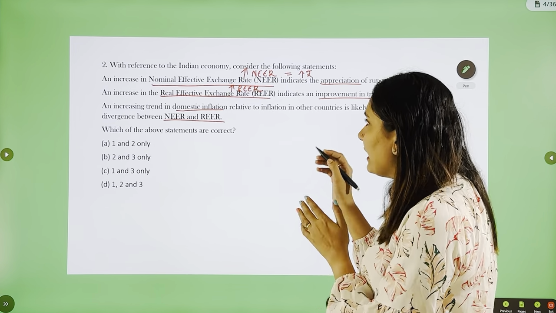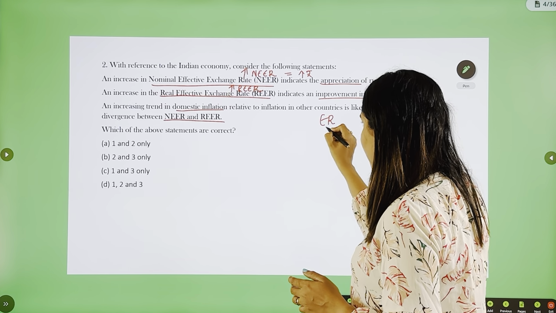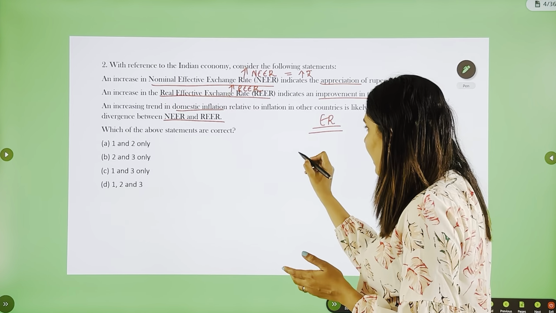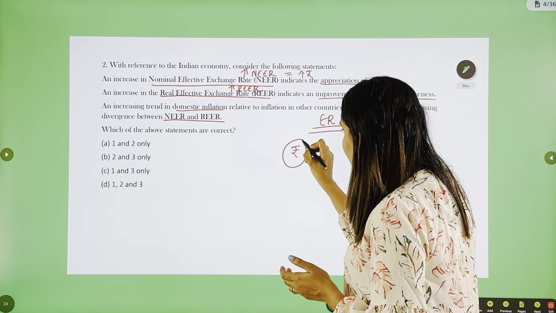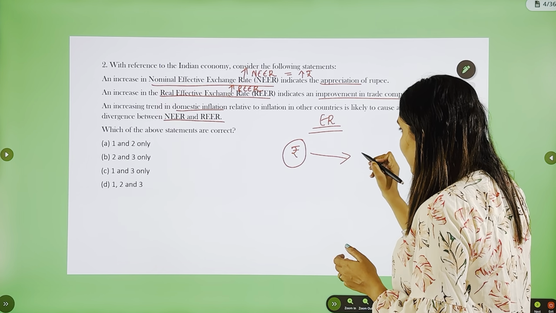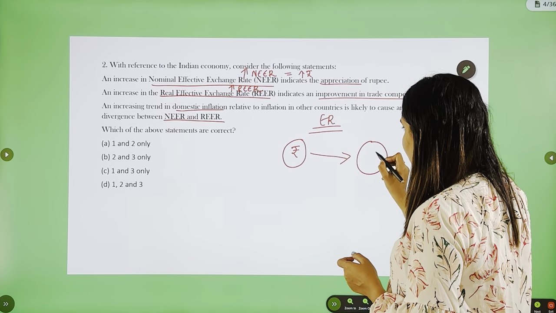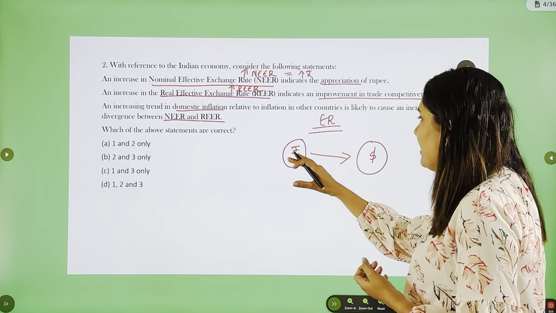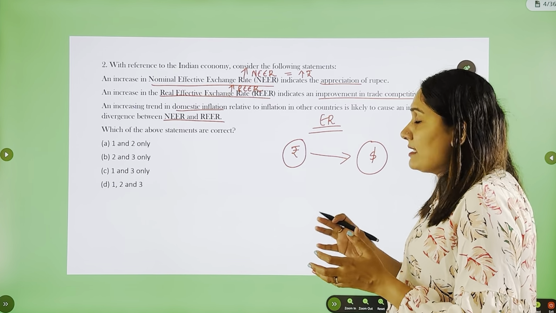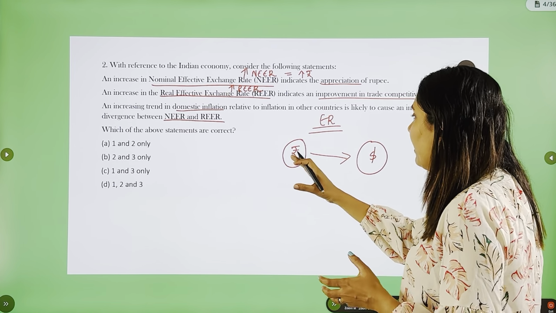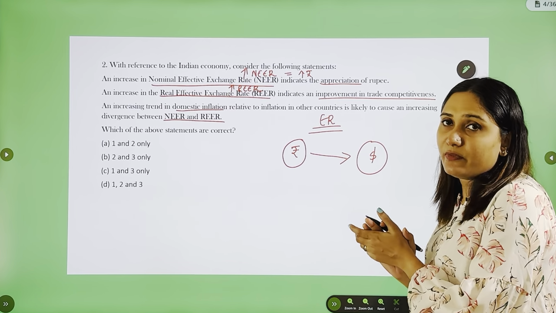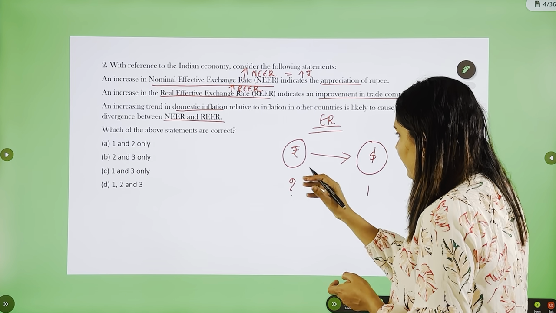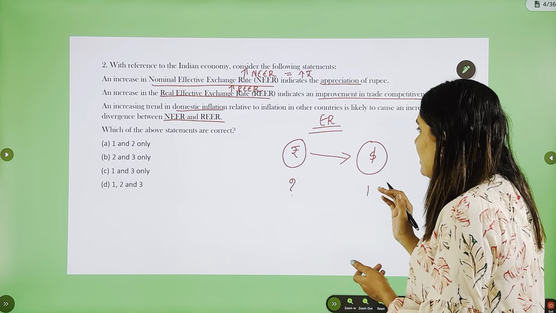Before we discuss NEER and REER, let's quickly see what is an exchange rate. Exchange rate means the rate at which your domestic currency, so in case of India, it is rupee, can be traded with a foreign currency. Let us take for example dollar. To put it simply, we can say that the exchange rate between rupee and dollar is the quantity of rupee needed to purchase $1.